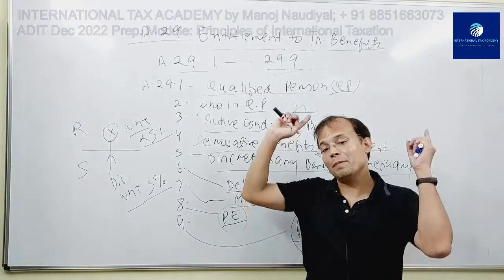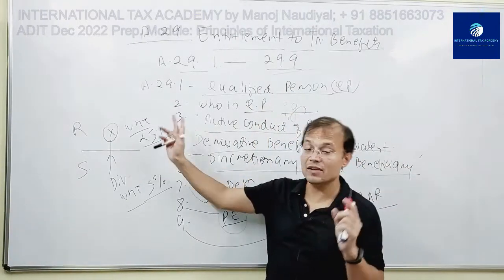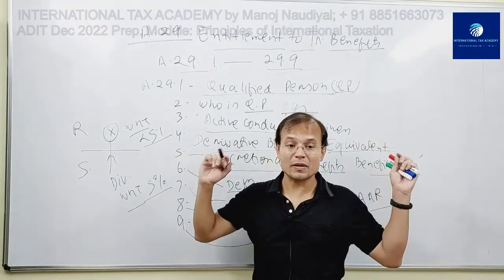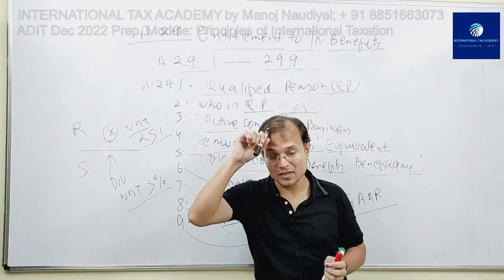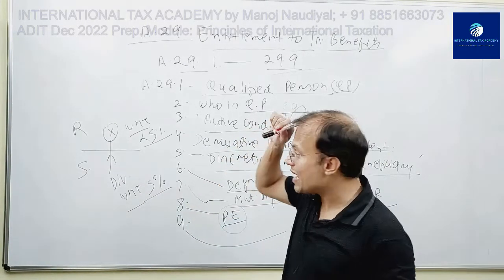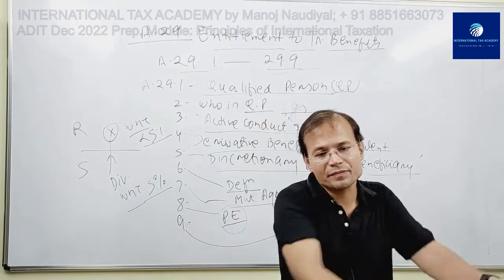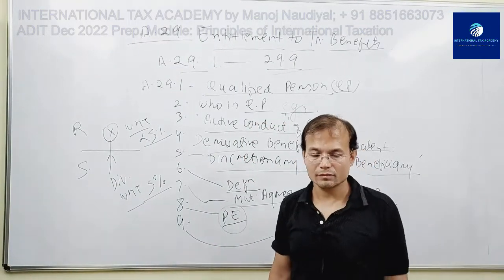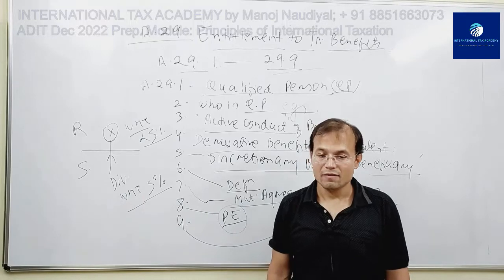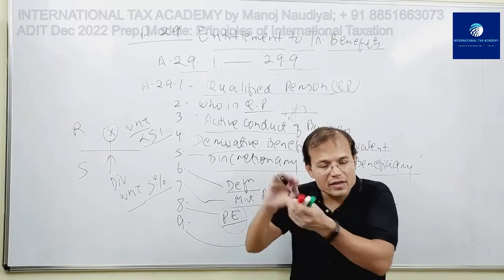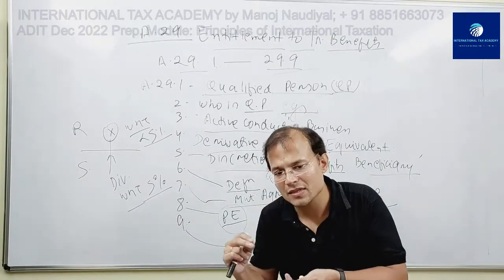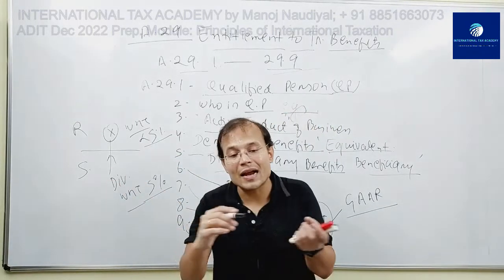One of the principal purposes that X had in his mind when implementing this arrangement was that X wanted to get this reduced rate of taxation. Fine. So this is the first condition: that one of the principal purposes of this arrangement was to get a treaty benefit.